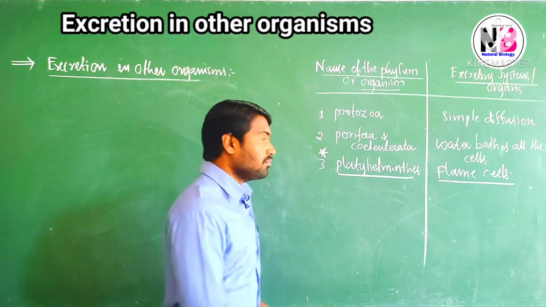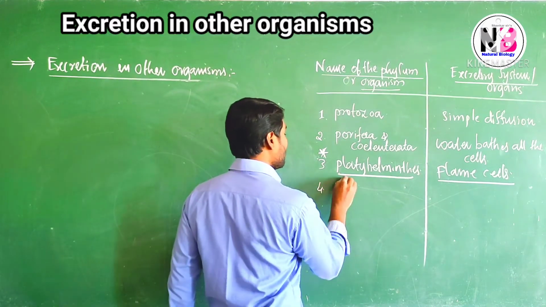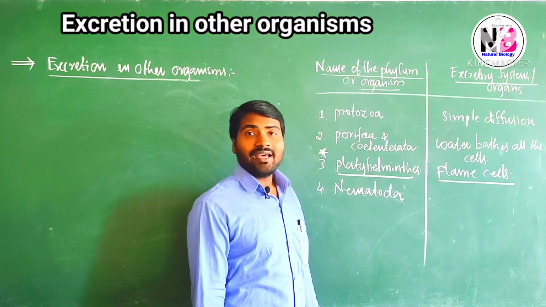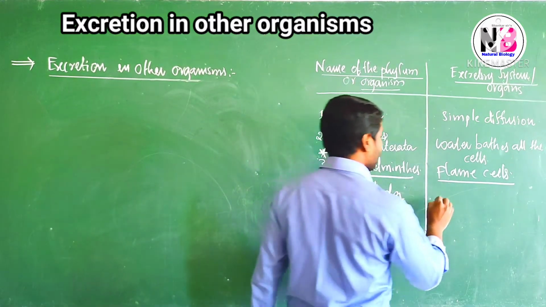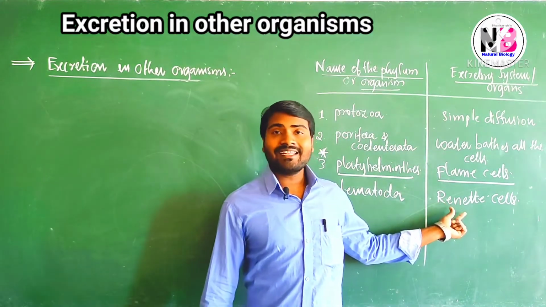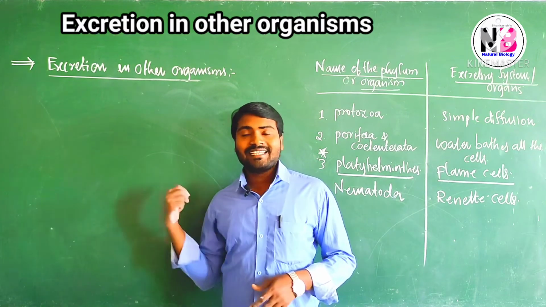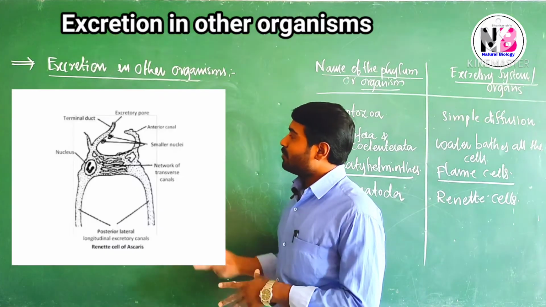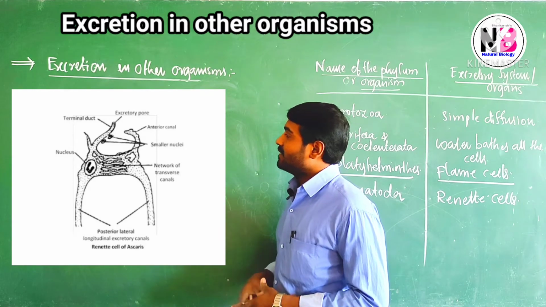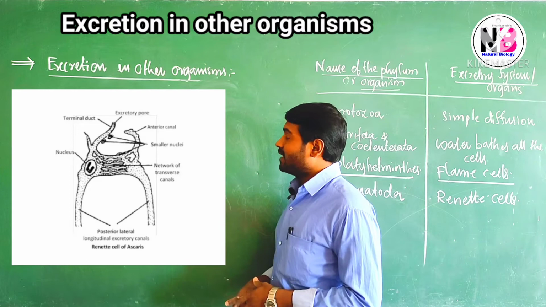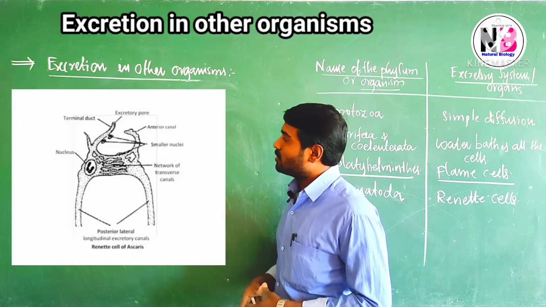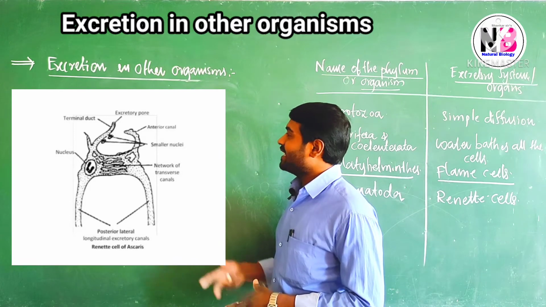Come to one more phylum, that is Nematoda. In Nematoda, Renette cells are involved in excretion. What are the excretory cells? Renette cells. Let us see the picture of these Renette cells. These also look like flame cells, but here in the middle there are many transverse tubes present. In these transverse tubes excretion takes place. They also come out through an excretory pore. So we can see here the excretory pore.